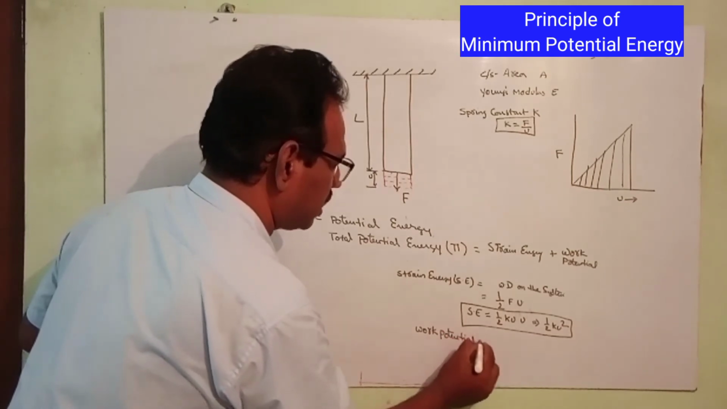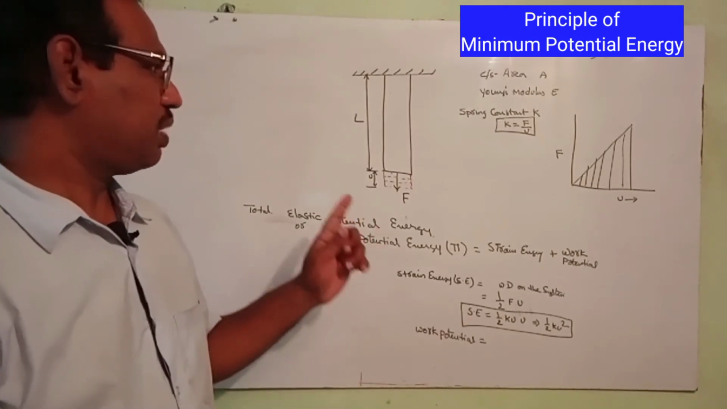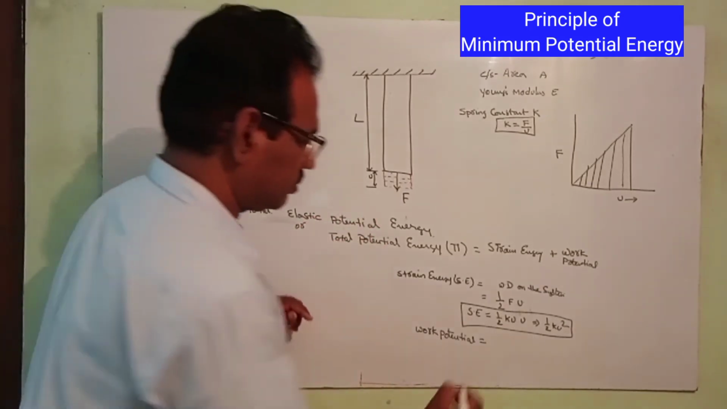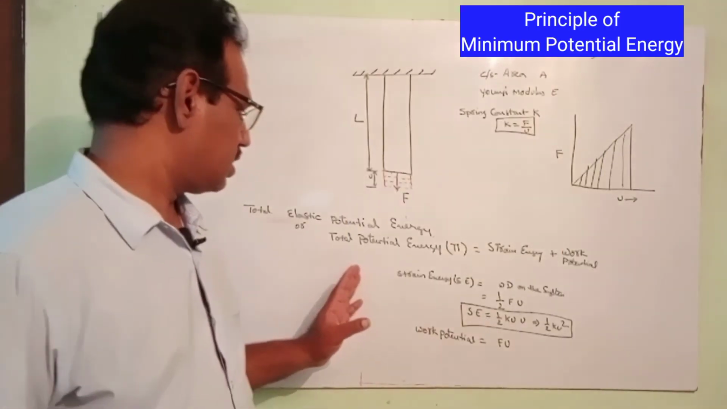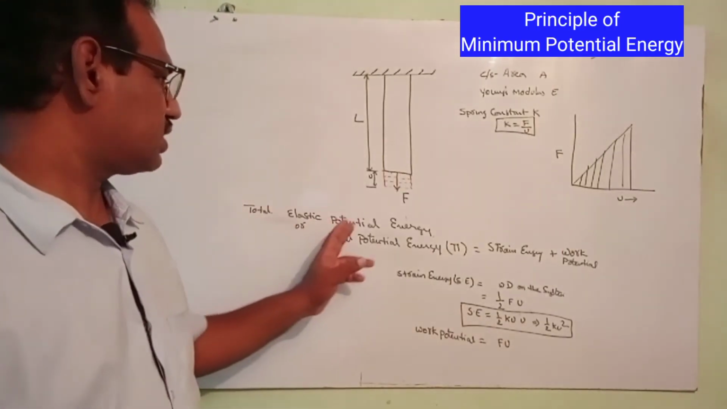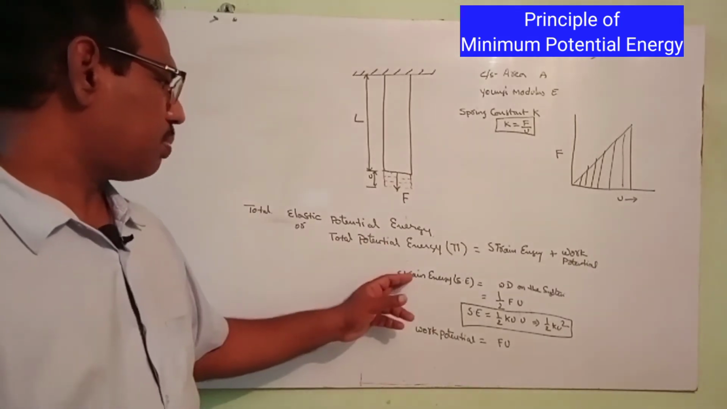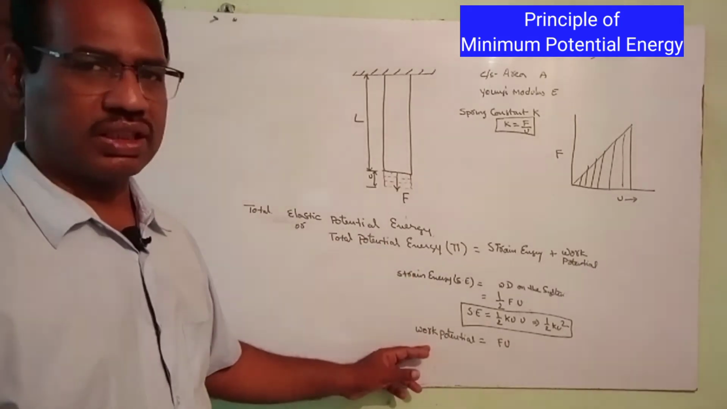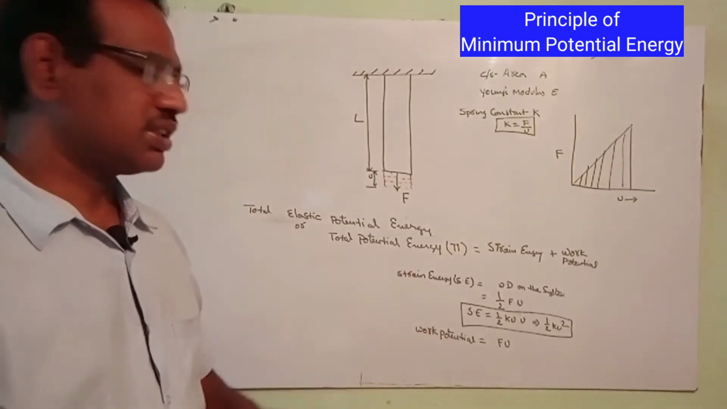The potential that it can do some work, which is nothing but force into distance. Now consider the total elastic potential energy, or total potential energy phi, equal to the sum of strain energy plus work potential. So here, for work potential, we have some sign conventions for strain energy and all.